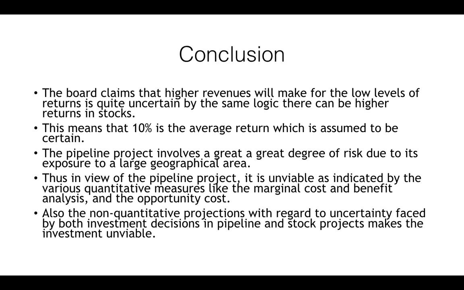Conclusion. The board's claim that higher revenues will make up for the low levels of return is quite uncertain. By the same logic, there can be higher returns in stocks. This means that 10% is the average return, which is assumed to be certain. The pipeline project involves a great degree of risk due to its exposure to a large geographical area.